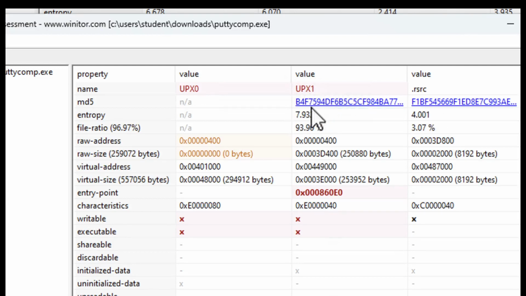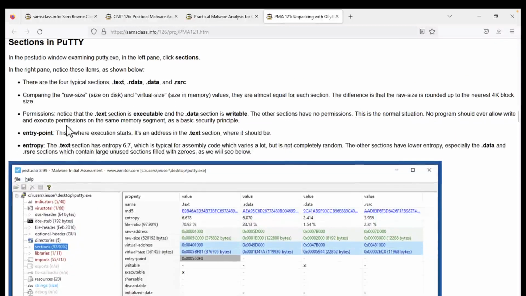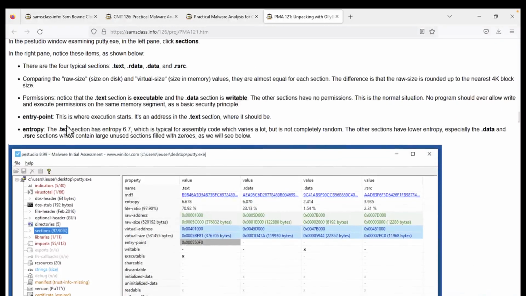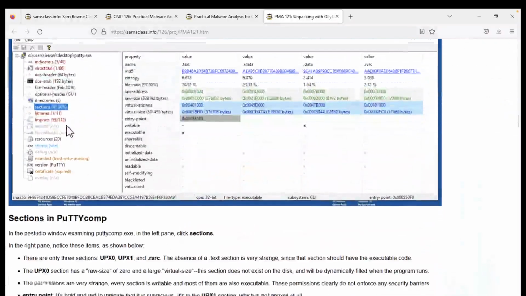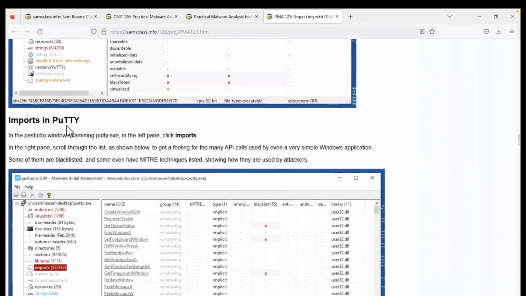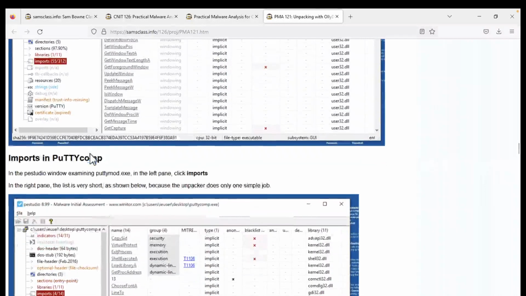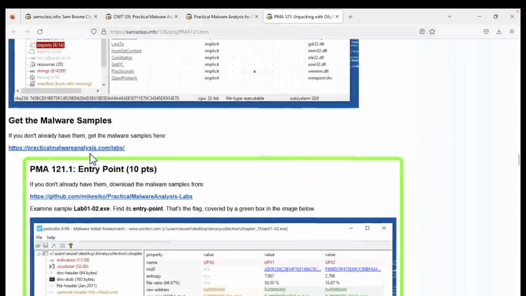So this is what includes all the data, which is going to have to be decompressed and loaded into memory. All right. So the sections in PuTTY compressed, we looked at the entropy and so on. We can look at the imports, and the import list is much smaller, but that's not terribly exciting.